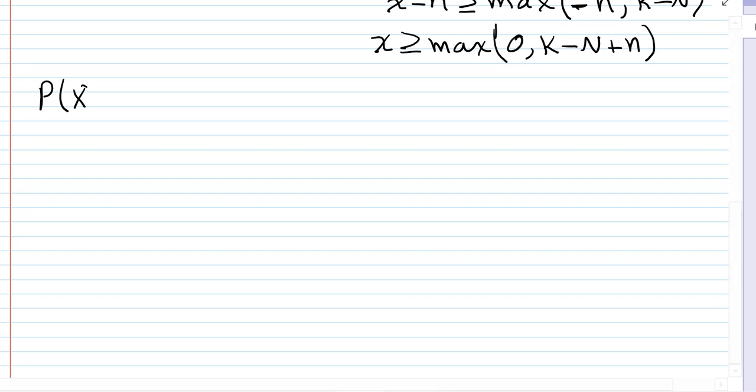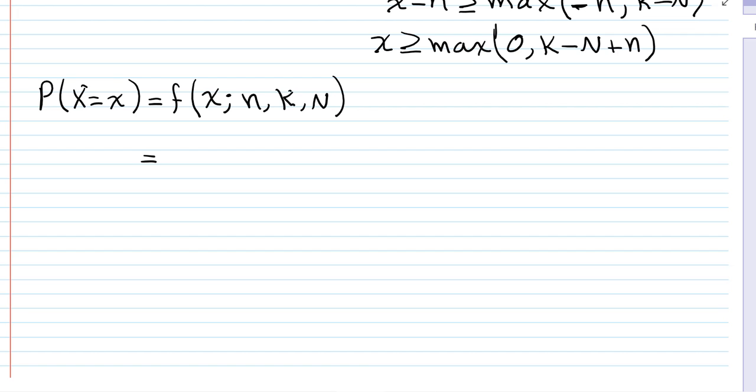The probability that the random variable X takes on a specific value x is, in function notation, f of x with the parameters little n, capital K, and capital N. The form of the distribution function is K choose x, which is how many ways we can choose x successes from the successes in the population, and the remaining items in the sample should be failures, which is how many ways you can choose little n minus x failures from capital N minus K in the population.